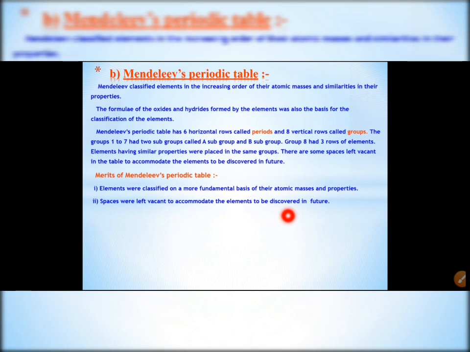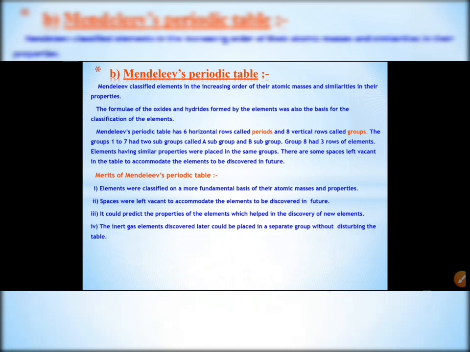In Mendeleev's periodic table, some gaps are kept because he predicted some elements which were not discovered at that time. That's why the left vacant space was seen in the periodic table. It could predict the properties of elements, which helped in the discovery of new elements. The next point is that the inert gas elements discovered later could be placed in a separate group without disturbing the table.